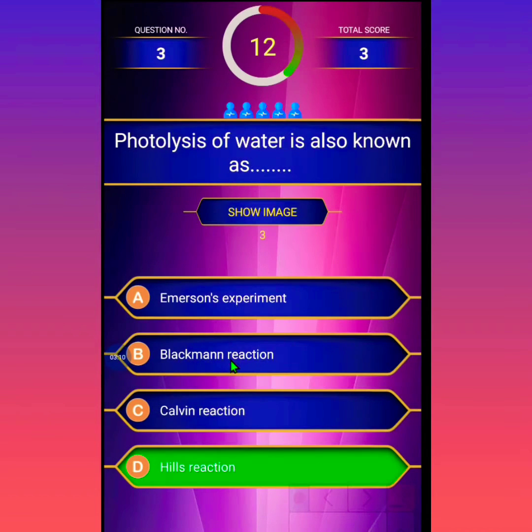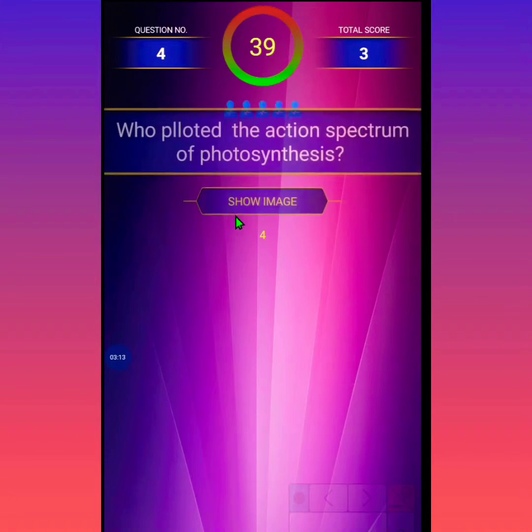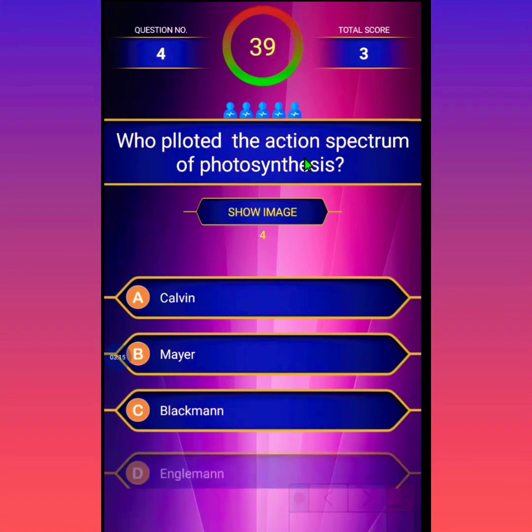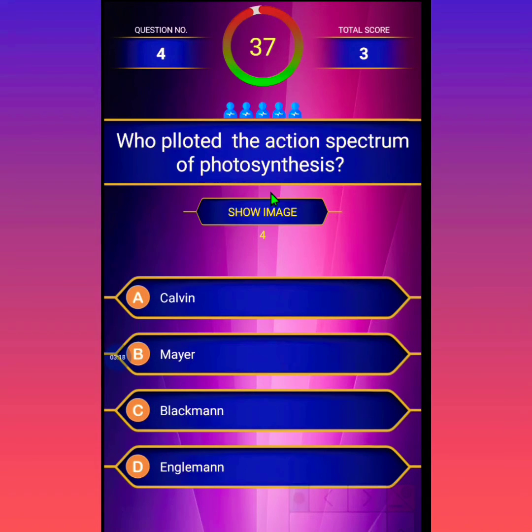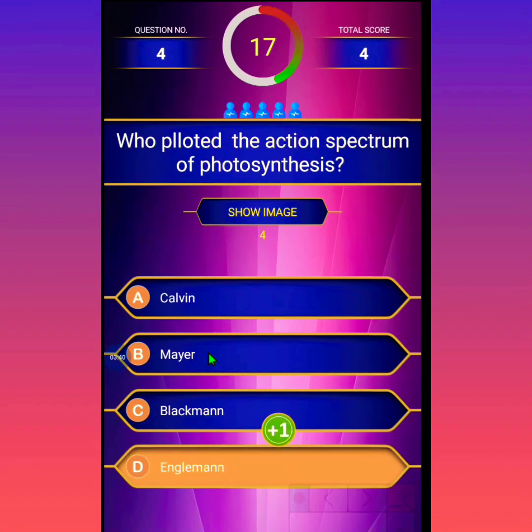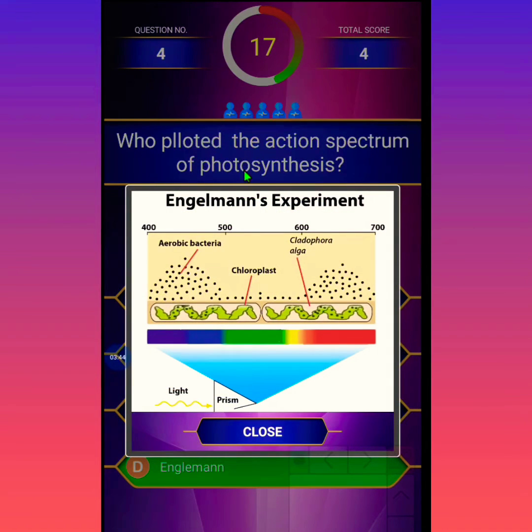And we can go to the next question. Fourth question: who plotted the action spectrum of photosynthesis? First option is Calvin, second is Mayer, third is Blackman, and the last option is Engelmann. The action spectrum of photosynthesis was given by Engelmann.